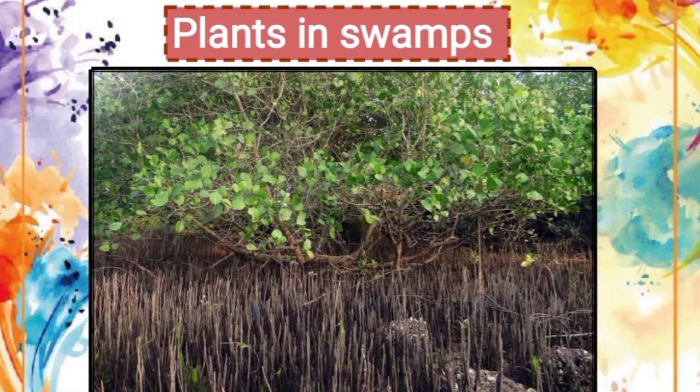And hence some of the plants that grow here have roots that grow above the soil, and such roots are called breathing roots, and because they take in air and help a plant to breathe, they also absorb water and mineral required for photosynthesis.